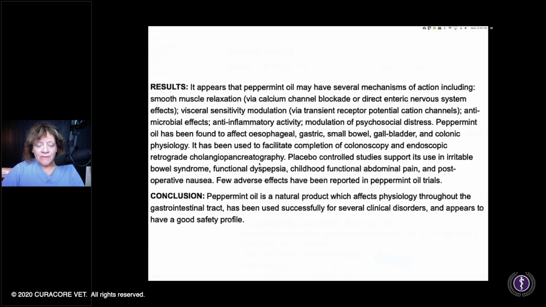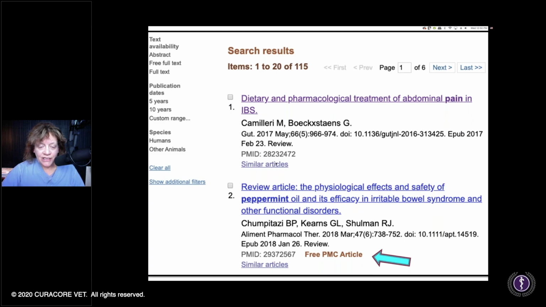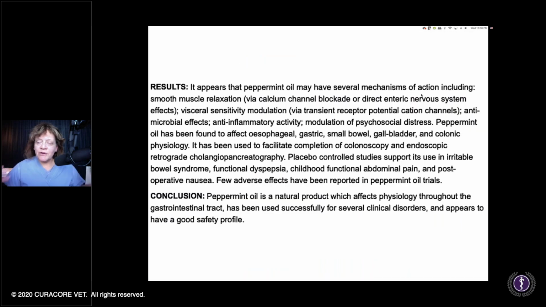And from this second article, The Physiologic Effects, look at this: several mechanisms of action. So, reinforcing these big concepts about herbs, several mechanisms of action, including smooth muscle relaxation. So, that's going to address in the human, especially, and some animals may get irritable bowel syndrome as well. It's not inflammatory bowel syndrome, it's different. But with irritable bowel syndrome, you get this cramping and just messed up transit, visceral hypersensitivity.